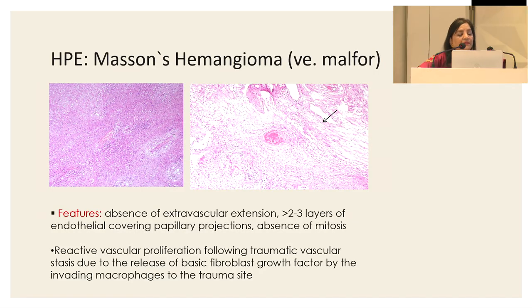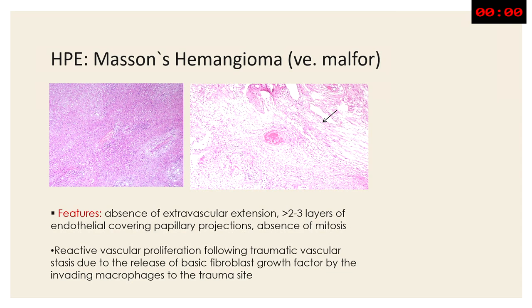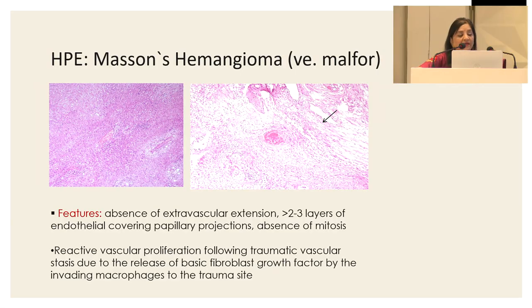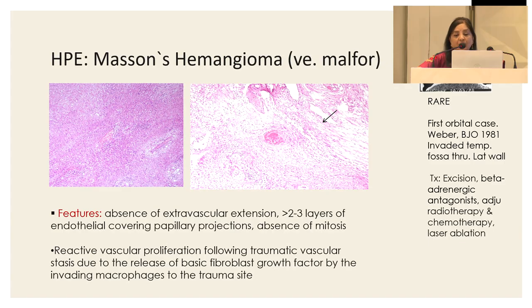And this is the histopathology. Basically, there was absence of extravascular extension, with 2 to 3 layers of endothelial covering papillary projections. It's basically a reactive vascular proliferation after trauma. There's a single report, the first report was in 1981, and other treatments have been used in these patients.